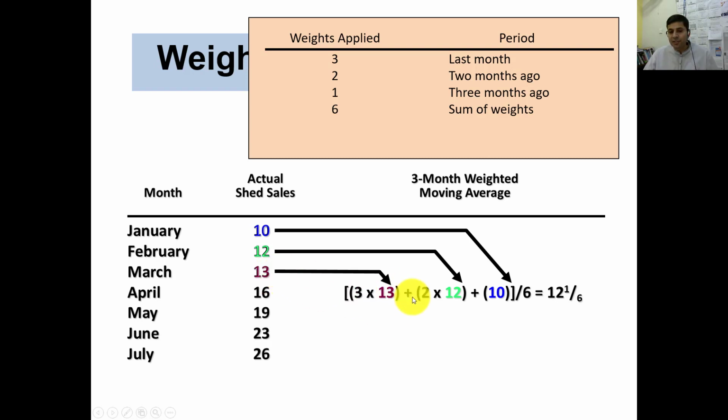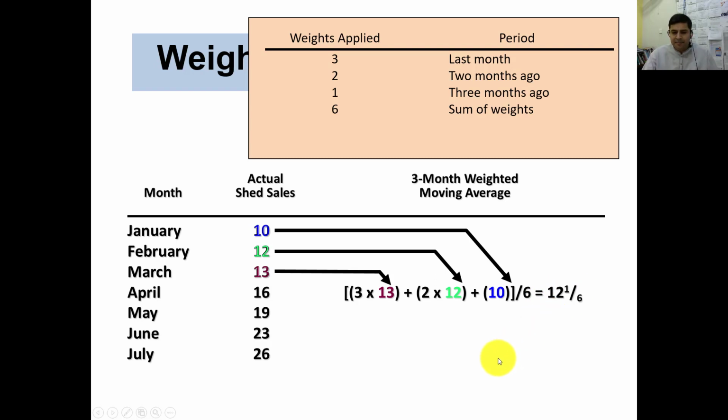So 3 into 13, plus the weight for 2 months ago, February, which is 2 into 12, plus 1 into 10 for January, three months ago, divided by the sum of weights, which is 6.